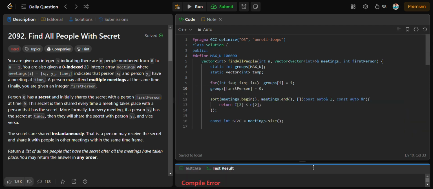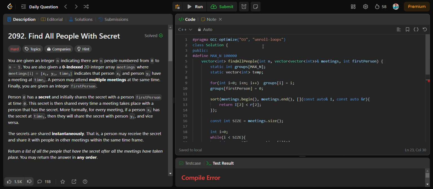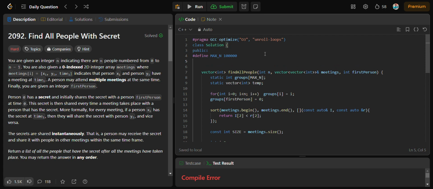Okay, there is something remaining. This find operation, we need to define this find operation. So here we will define a find operation. So int find, const int star of groups comma int index.